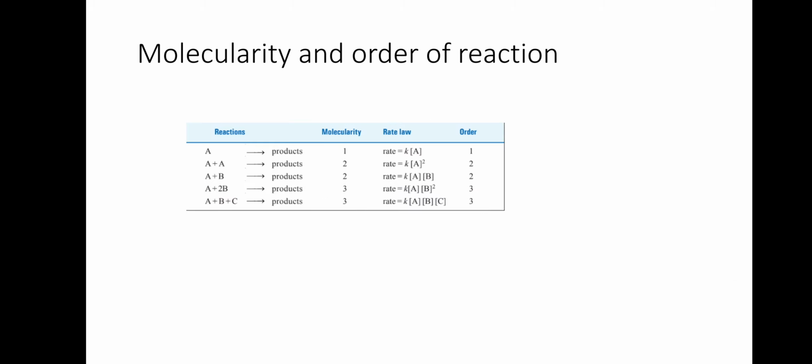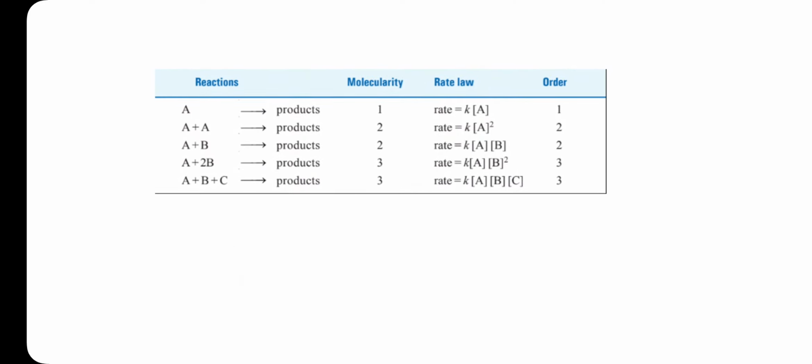If we see the molecularity and the order of reaction and compare them, in the reaction A gives a product, the first one, how many molecules are there here? Only one molecule, so it is unimolecular. So molecularity is 1. In rate law, how will we write? Rate is equal to K into, in brackets, the reactant, that is A. A to the power, if nothing is there it means 1, that is the first order reaction. And next, A plus A, how many molecules take part? A and A, 2 molecules.